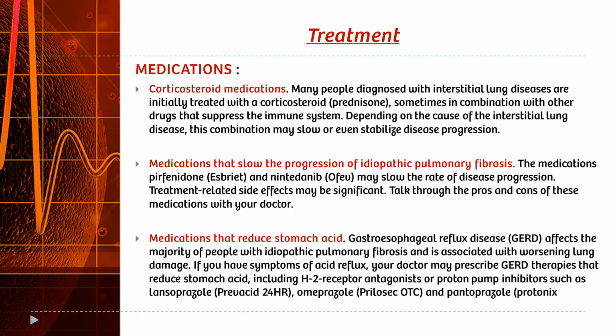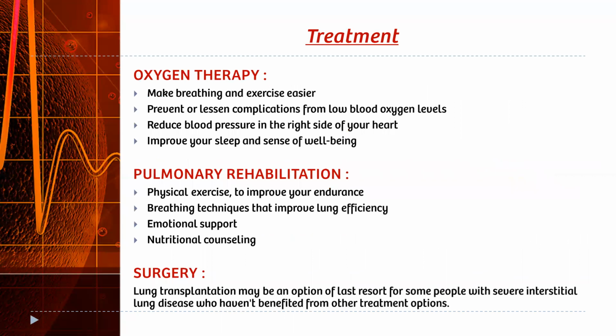Medicines that slow the progression are pirfenidone and nintedanib. Medications that reduce stomach acid include H2 receptor antagonists or proton pump inhibitors, including omeprazole or pantoprazole, etc. Treatment also includes oxygen therapy, pulmonary rehabilitation, and surgery.